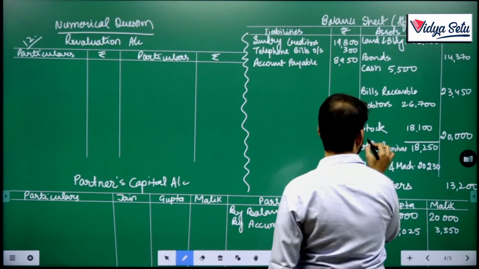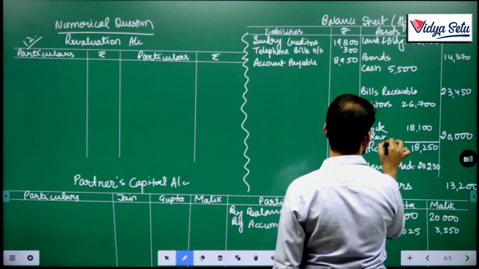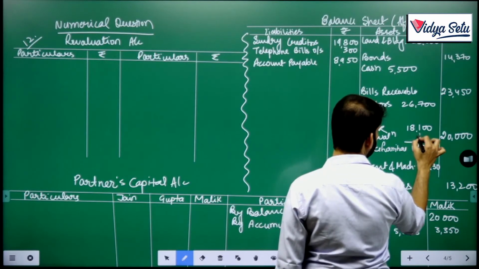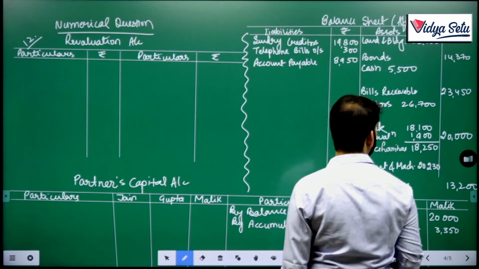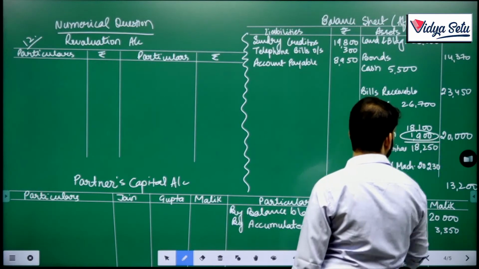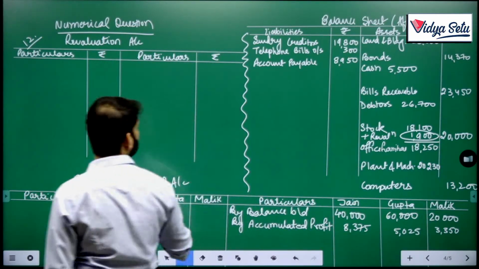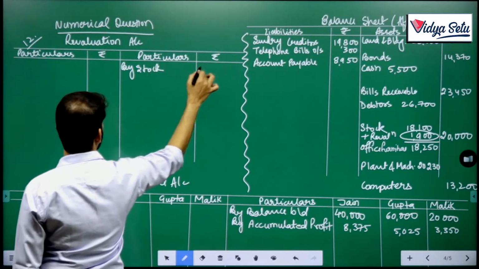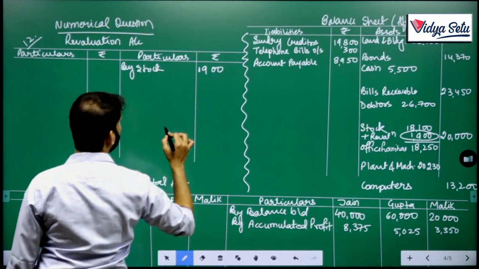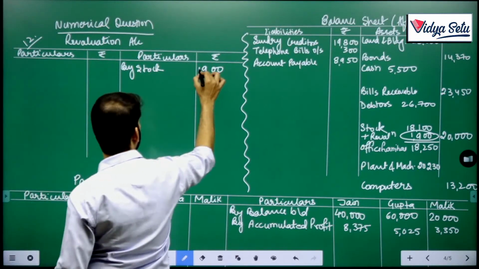So what is the revaluation? Okay, this is our balancing figure here. My stock 1,900.